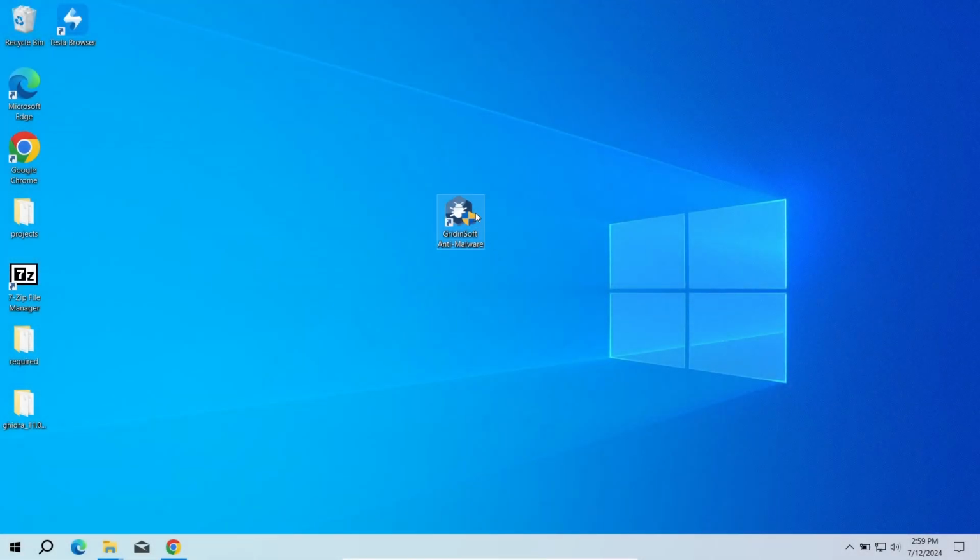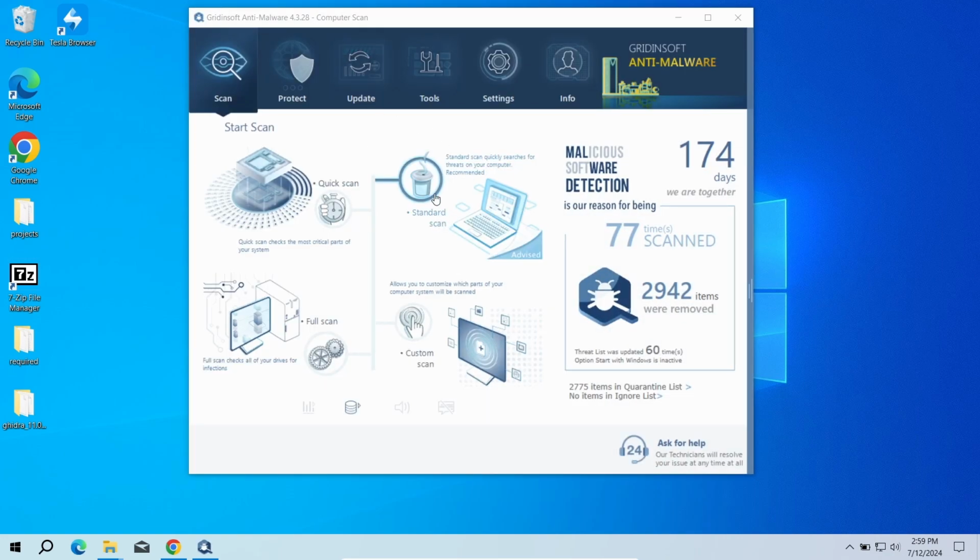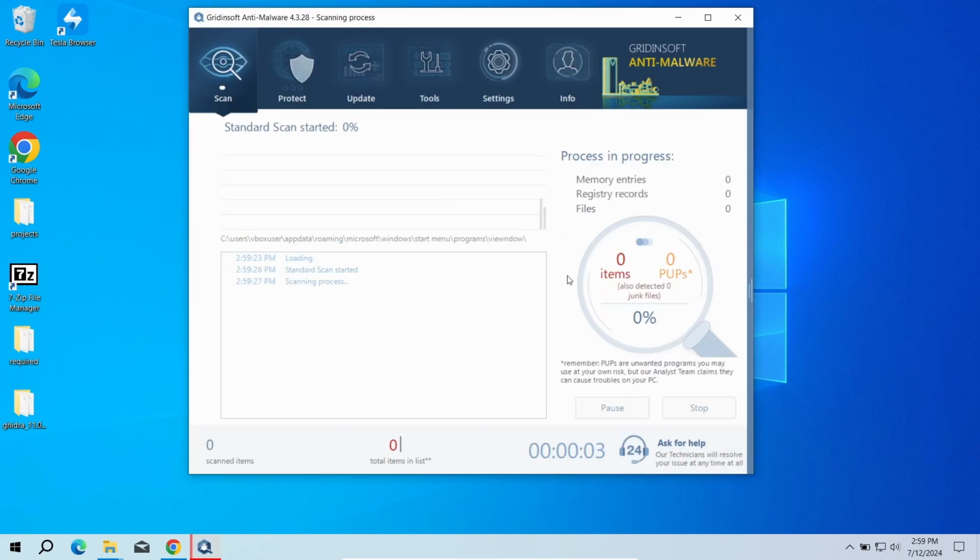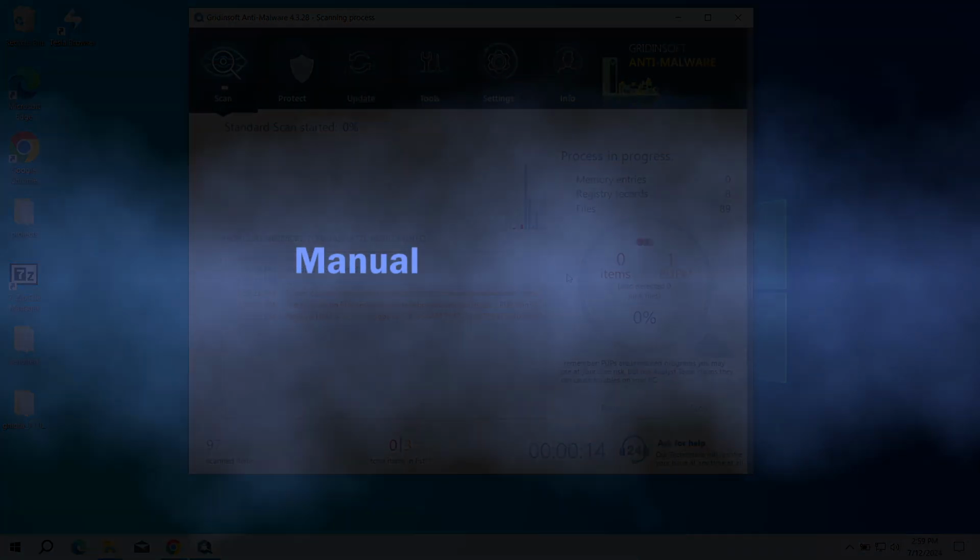To scan the system for viruses, I recommend using GridInSoft Anti-Malware. This advanced security tool will quickly find and remove any of the malicious or unwanted applications, and will also help you to stop the unwanted pop-ups. Download it by the link in the video description and run a standard scan. This will take around 5 minutes. You can also try to remove the push ads manually.